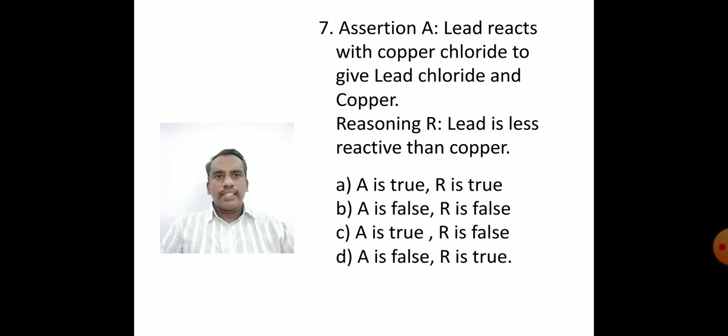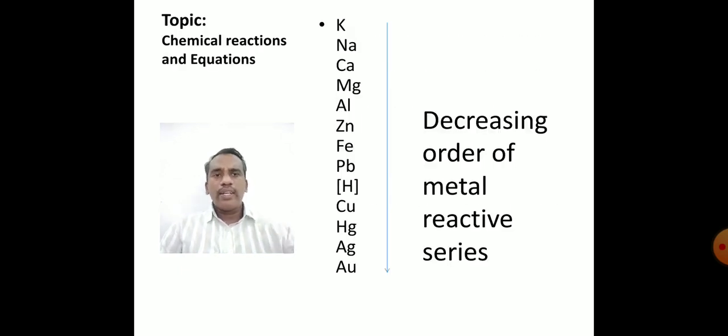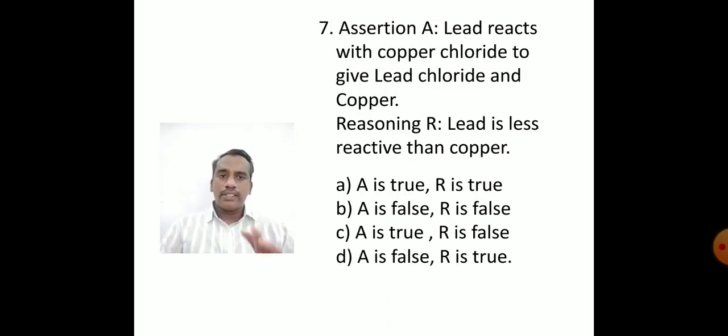Lead is reacting with copper chloride to form lead chloride and copper. But is the reasoning correct? Lead is less reactive than copper. In the reactivity series we find lead is more reactive than copper, so the reasoning is not correct. Only the assertion is correct, but the reasoning is false.